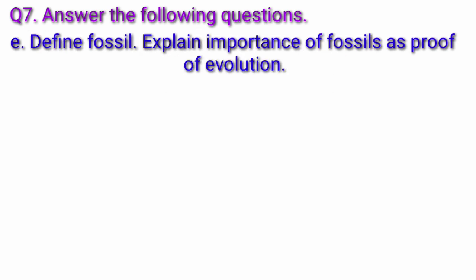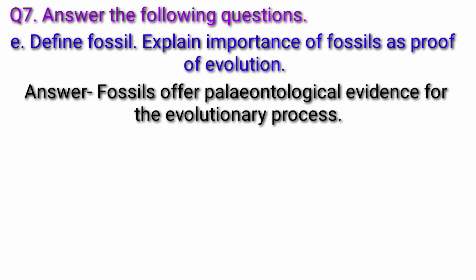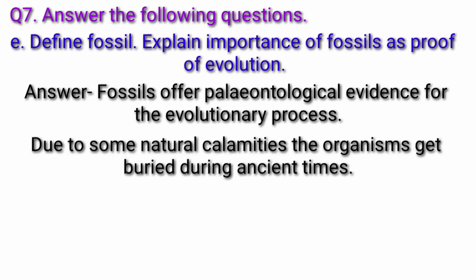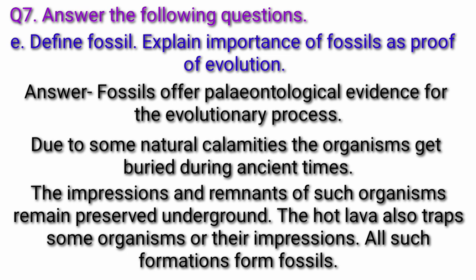Question E. Define fossils. Explain the importance of fossils as proof of evolution. Answer. Fossils offer paleontological evidence for the evolutionary process. Due to some natural calamities, the organisms got buried during ancient times. The impressions and remnants of such organisms remain preserved underground. The hot lava also traps some organisms or their impressions. All such formations form fossils.